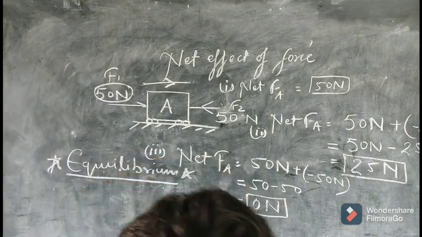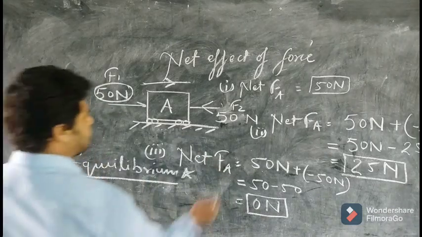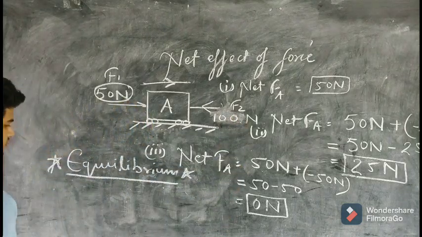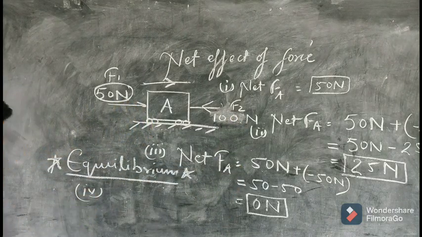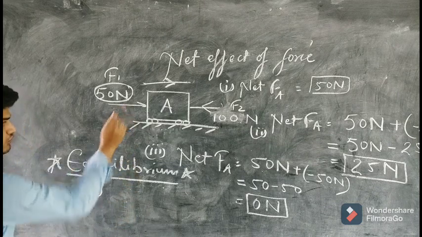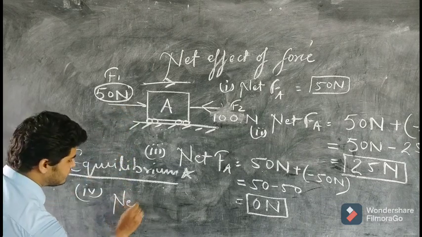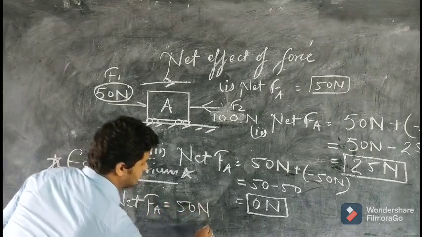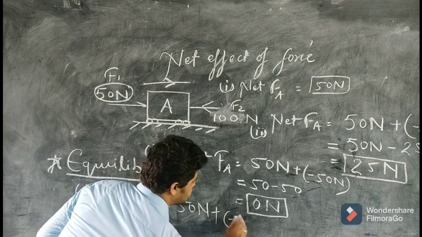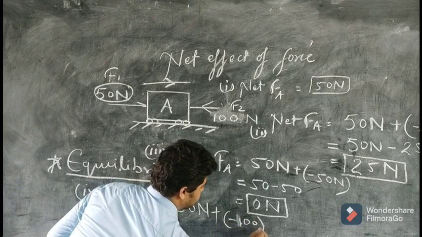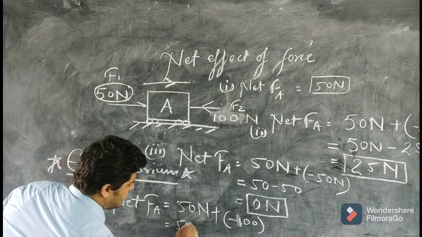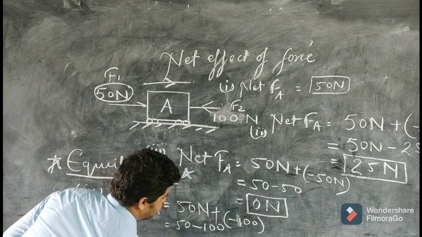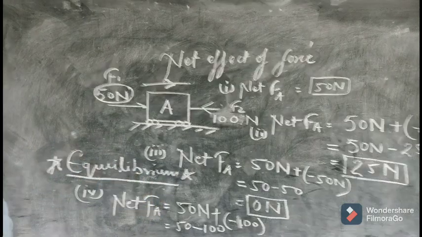Now here a fourth case may also arise. For example, your friend starts applying 100 Newton of force. So if you had chosen this direction, the net force will be calculated as 50 Newton plus minus 100 Newton. So 50 minus 100, that is minus 50 Newton.